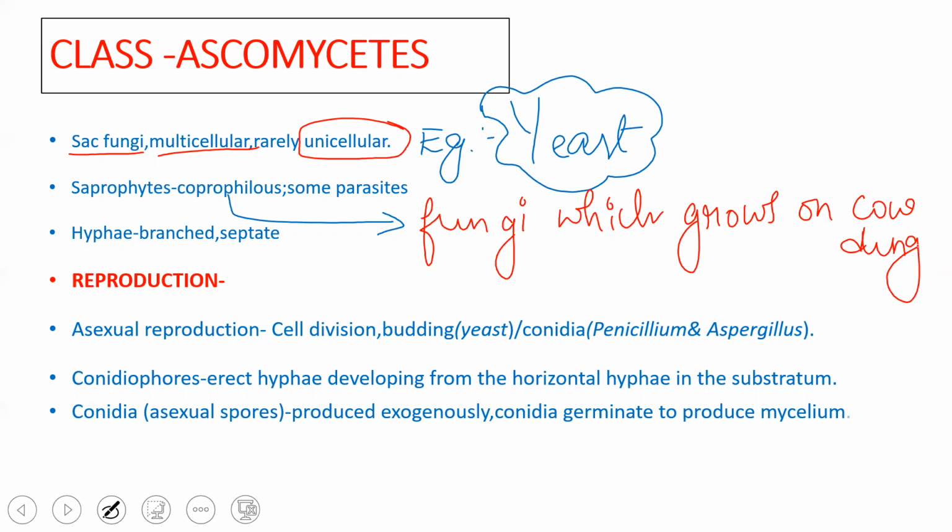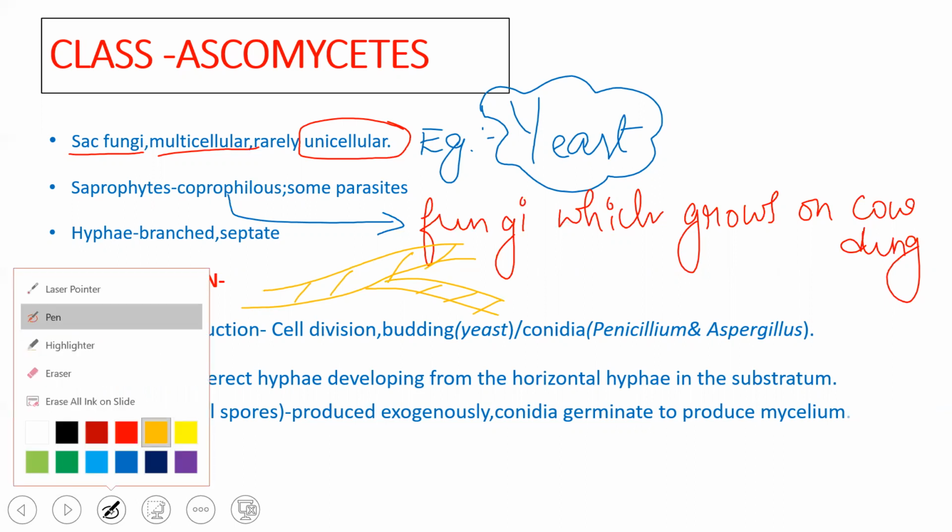Coming to the hyphae, generally the hyphae are branched, and they may even have cross walls, so they are septate in nature. So this is regarding the body structure. Let's move ahead with the reproduction. The mode of reproduction is more advanced when compared to Phycomycetes.